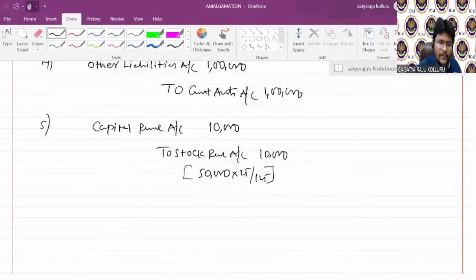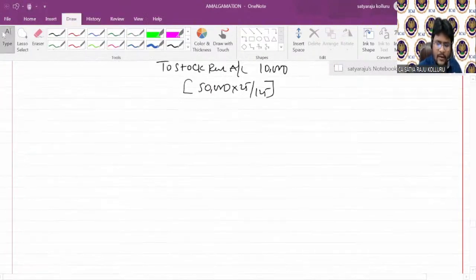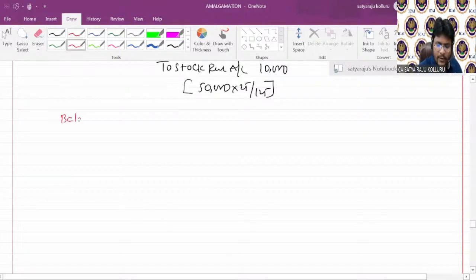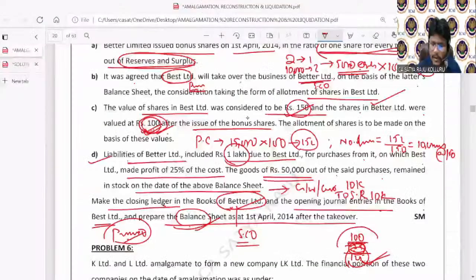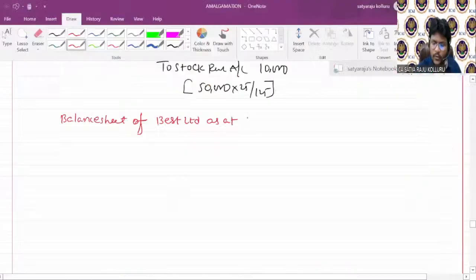Now let me start presenting the balance sheet, guys, in schedule 3 format. Balance sheet of Best Limited, purchasing company, Best Limited. What is the date given here? 1st April 2014, after amalgamation.